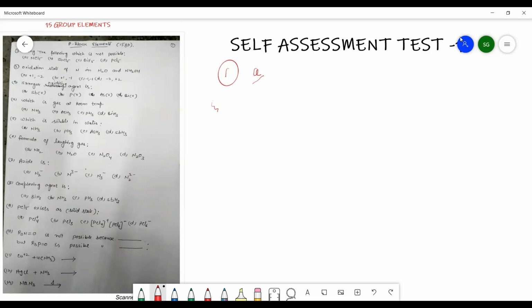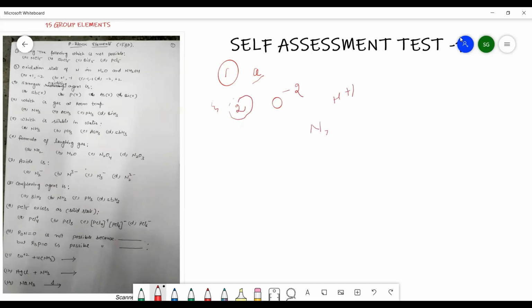Now the second is the oxidation state of nitrogen in N2O and NH2OH. You know well how you can find out the oxidation state. So take 30 seconds and complete the question and find the oxidation state. So you find it for N2O and NH2OH. The oxygen has -2 oxidation state and the hydrogen has +1 oxidation state here.